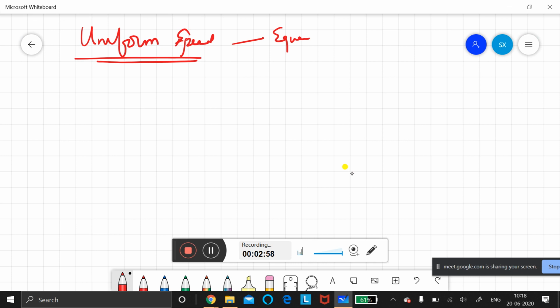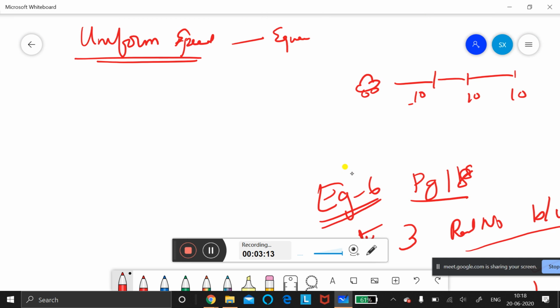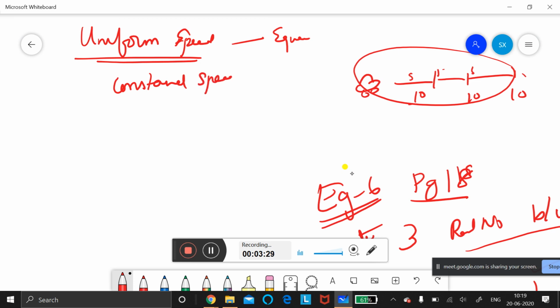For every 10 seconds, if the car goes 10 kilometers, or 5 kilometers, that is equal distance in equal time, which means the speed is constant. So uniform speed is otherwise called constant speed also.